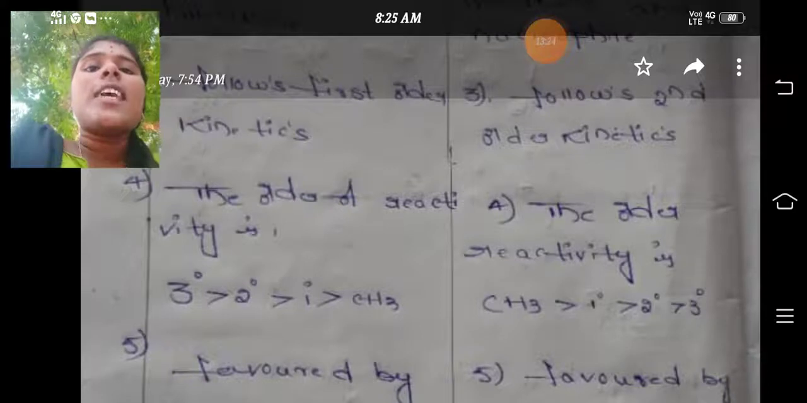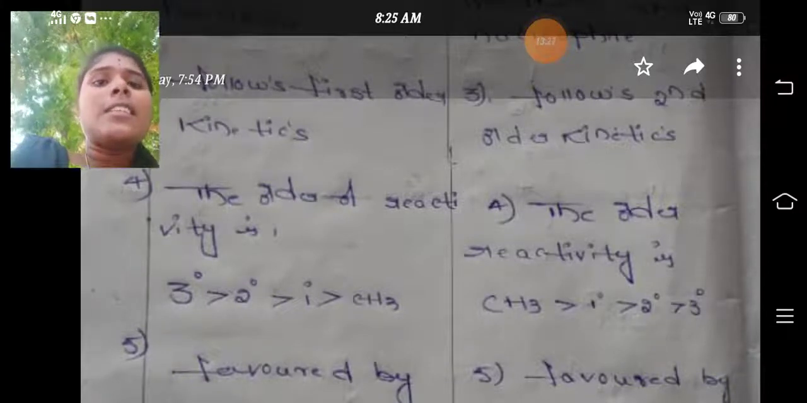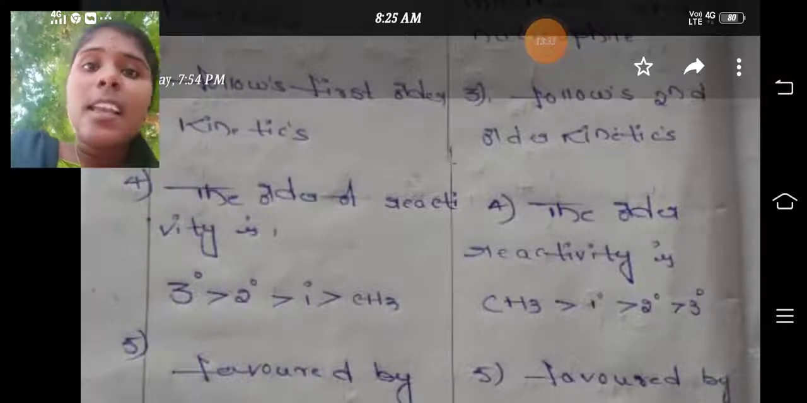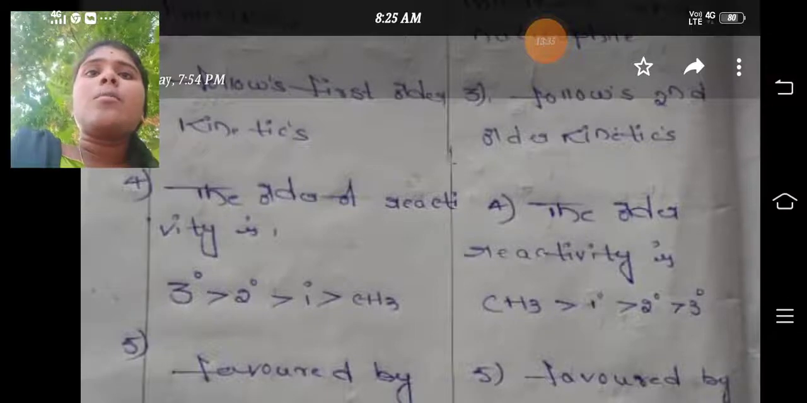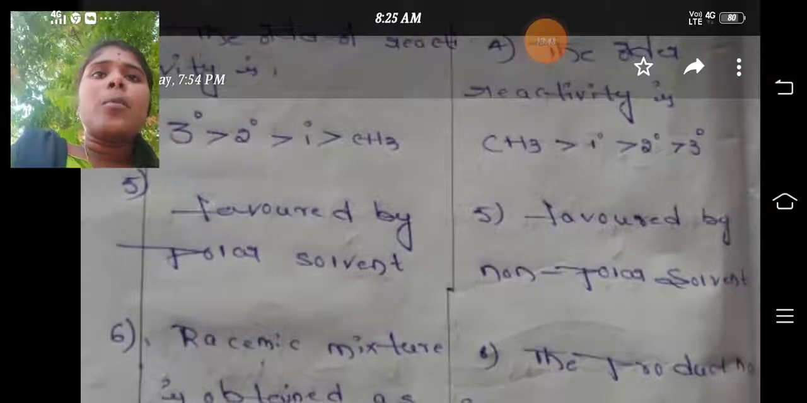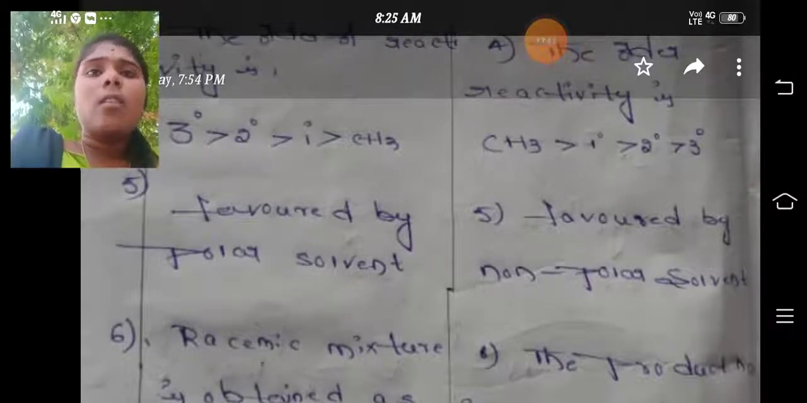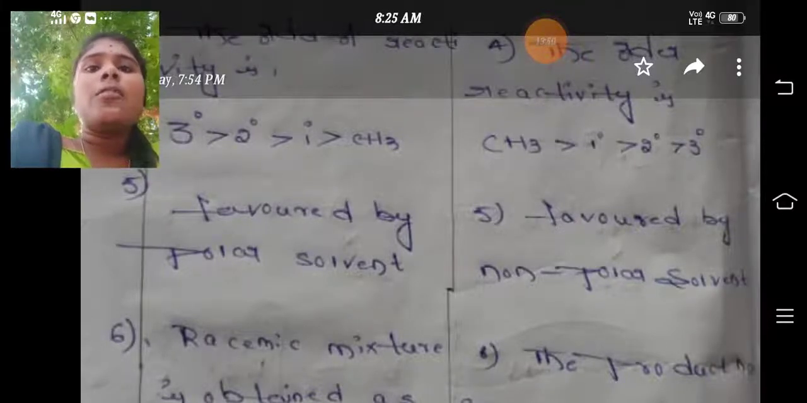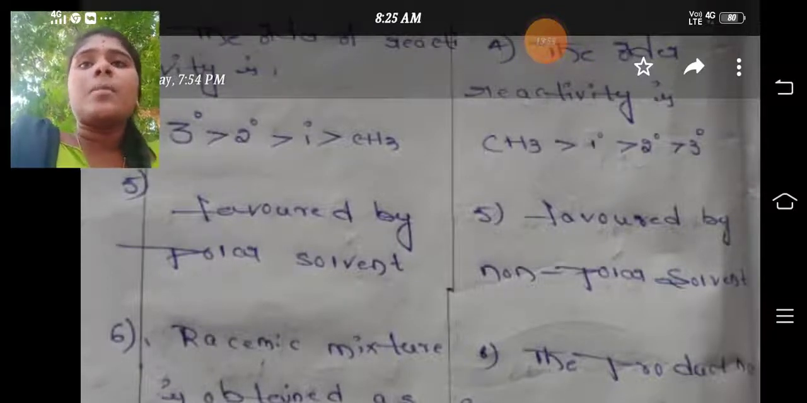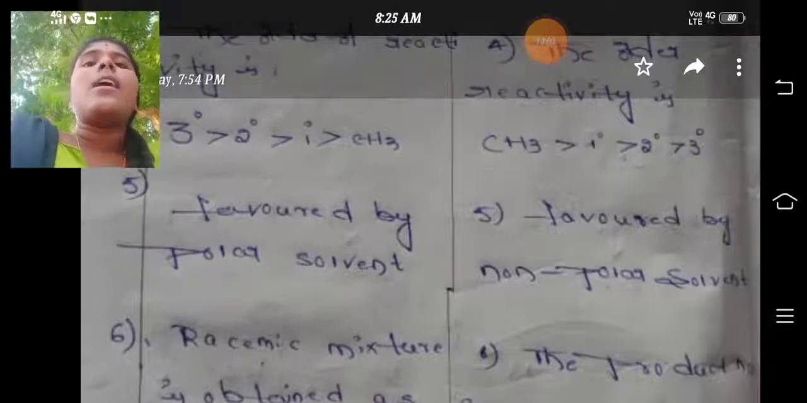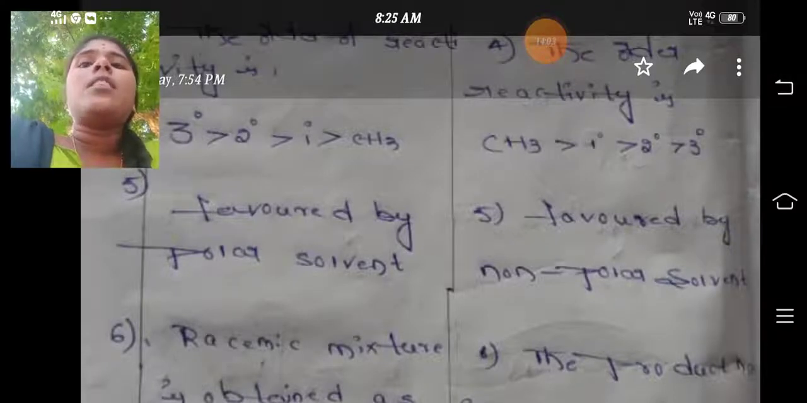Now let's see what happens here. In the SN1 reaction, the tertiary alkyl halide gives the most stable carbocation. As we all know, in SN1 reactions the rate-determining step is the formation of the carbocation, and since tertiary alkyl halides produce the more stable carbocation, they show maximum reactivity.